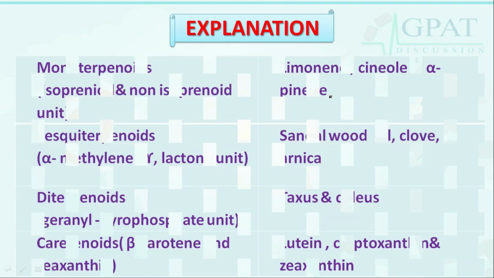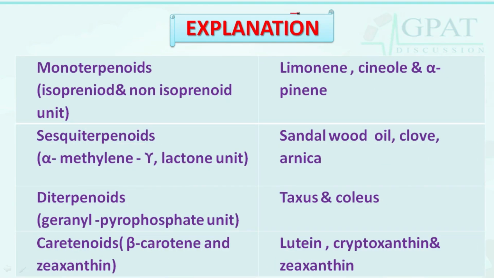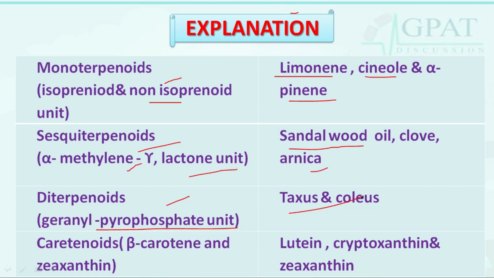Here we have a simple chart. Monoterpenoids, non-isoprenoid unit, are limonene, cineol and alpha-pinene, while sesquiterpenoids, that is alpha-methylene gamma-lactone unit, are sandalwood oil, clove and arnica. Diterpenoids, which is asked in the question, geranyl pyrophosphate unit, are Taxus and Coleus.